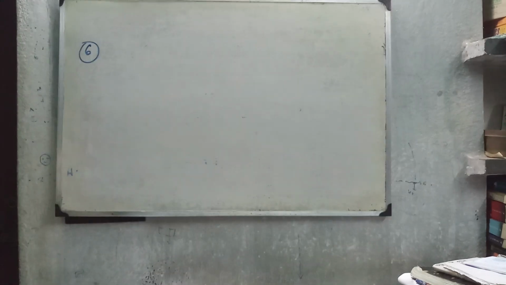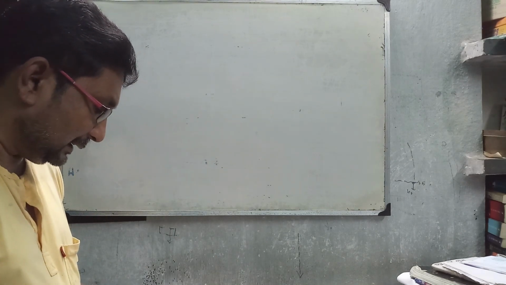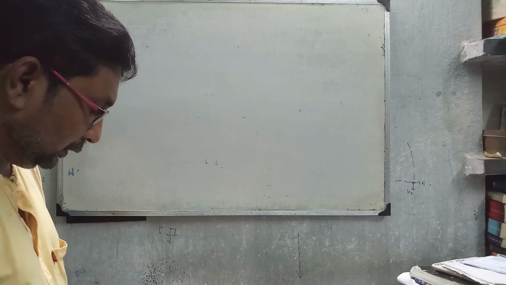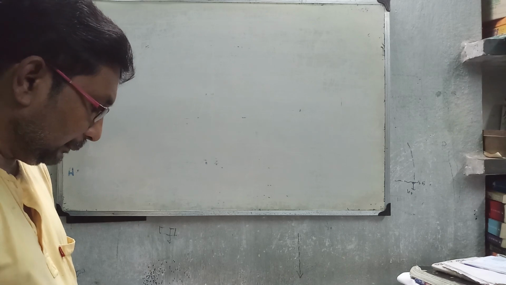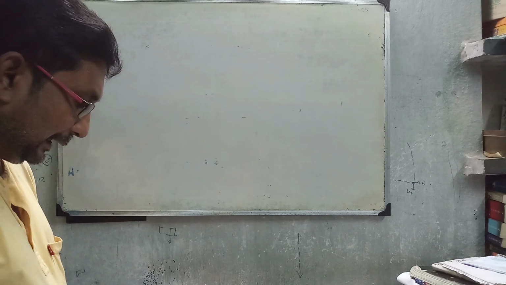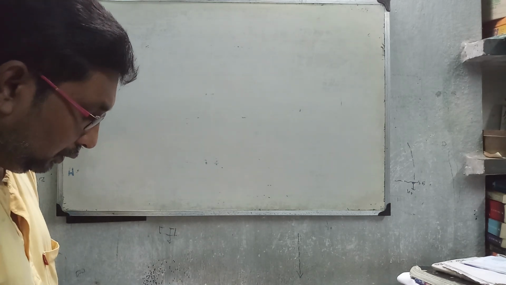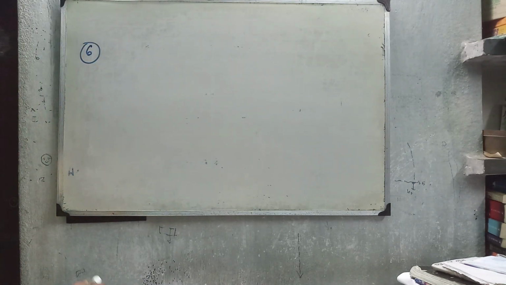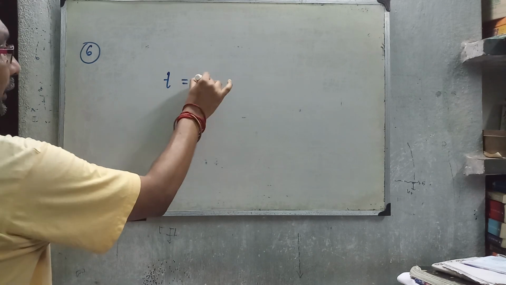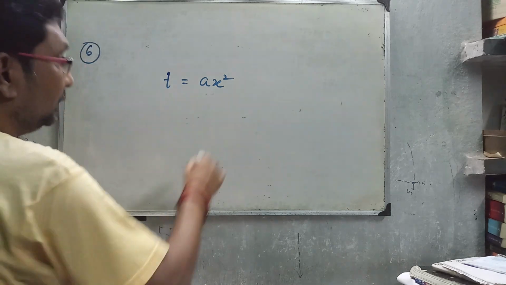The relation between time t and distance x is t equal to ax squared plus bx, where a and b are constants. You have to calculate the acceleration.